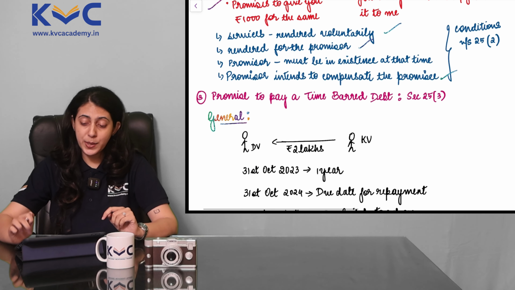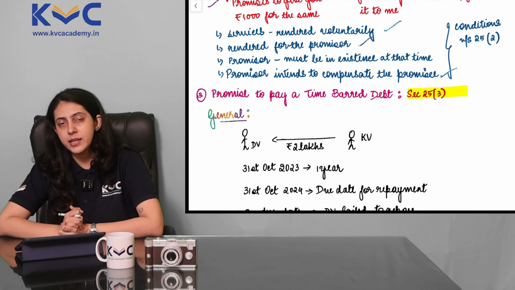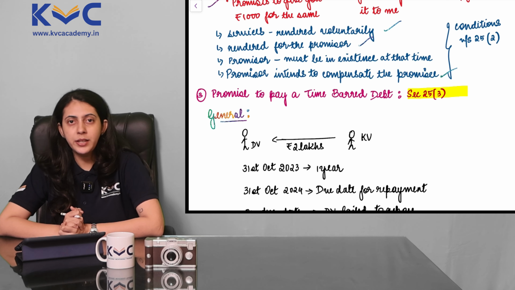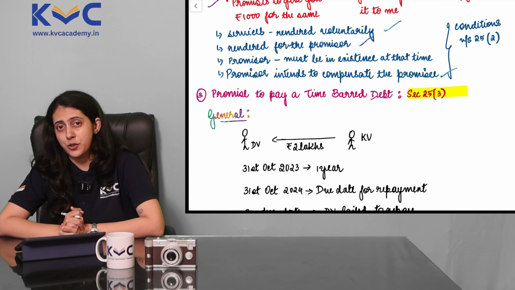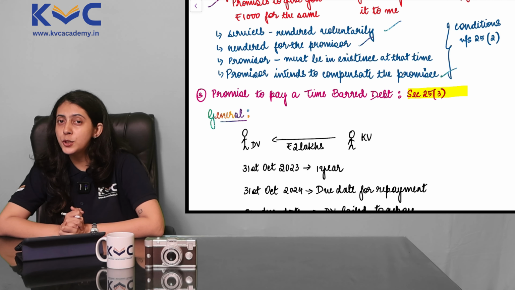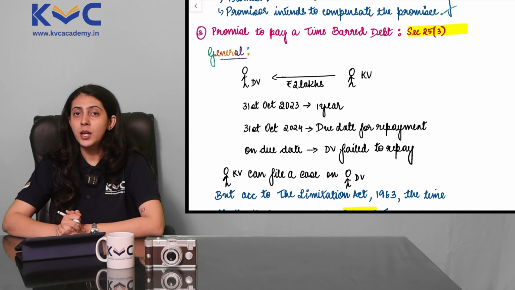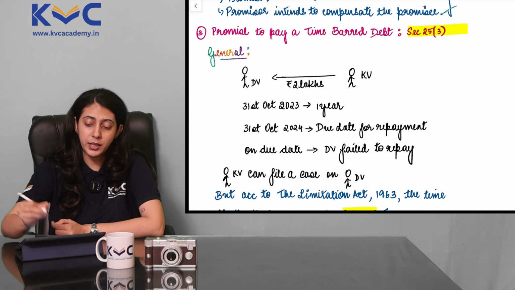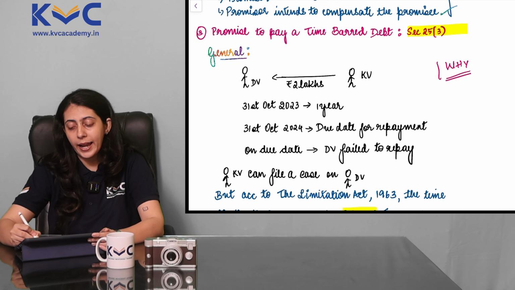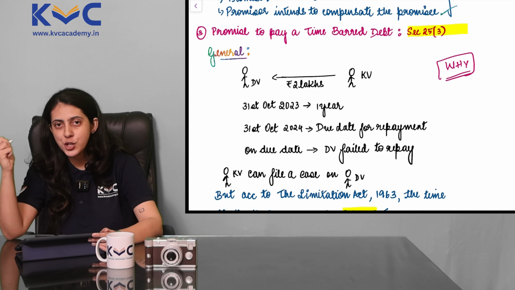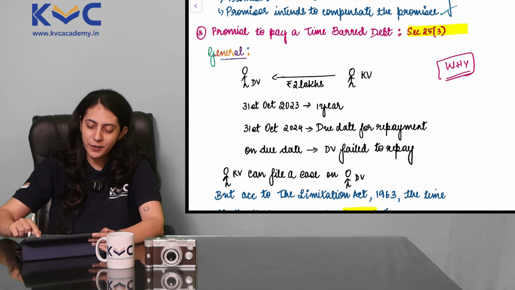Moving on, section 25 subsection 3. Now there are 2 ways that you can study this particular point. One, exam point of view. One, knowledge point of view. And if you know me, you will know how I'm going to teach you this. Obviously, I want you to learn it from the knowledge point of view. Fundamentally, why? We will learn why, and once we apply the why, the logic is very clear to us, and once the logic is clear to us, the law will also become very clear to us.